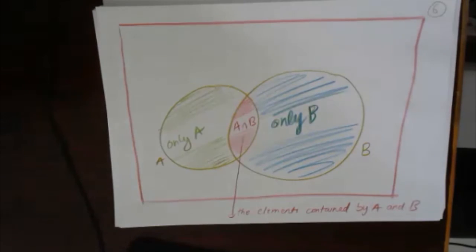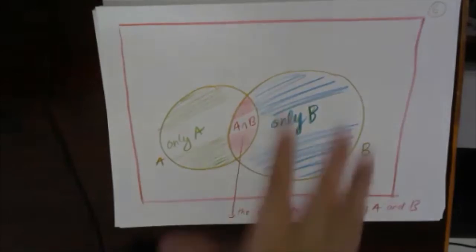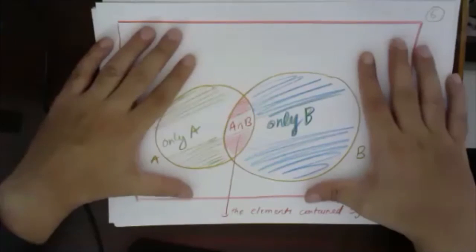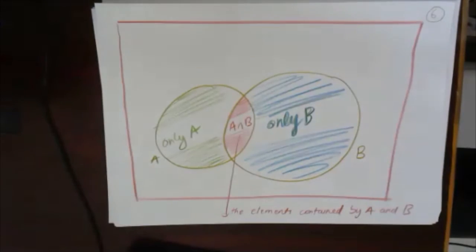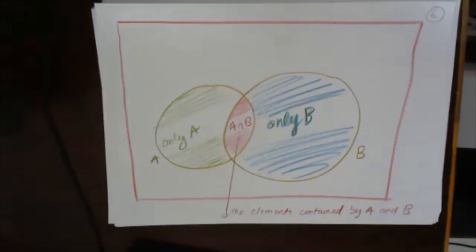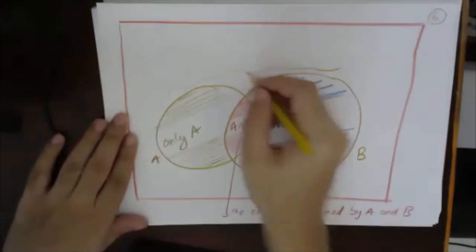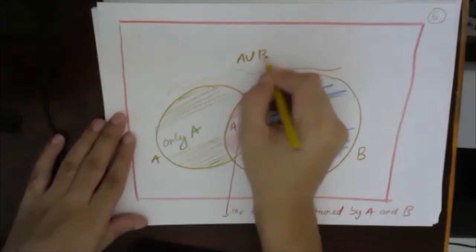Everybody understood these three regions? You already know these. Now combining this whole shaded region, this whole part will be known as A union B. Why?